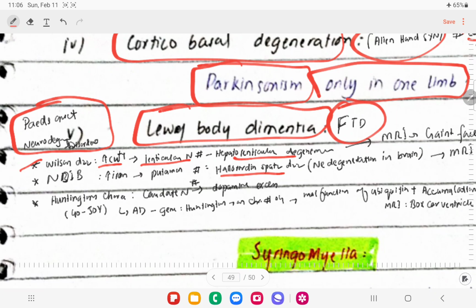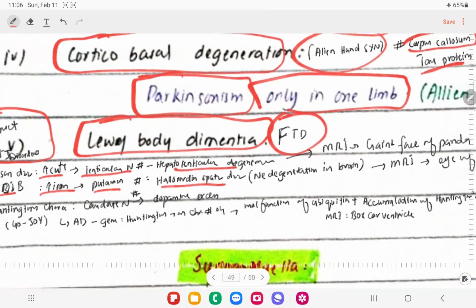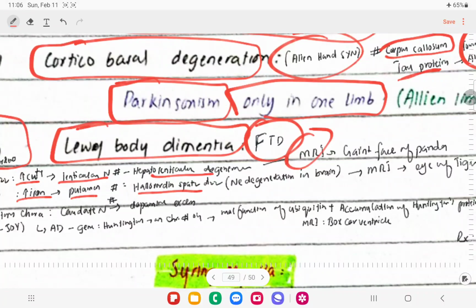This is also called neuronal degeneration with brain iron accumulation, right? So there will be iron deposition in the putamen, and this can lead to the same features that we see in Parkinson disease. In Wilson disease, if we get the MRI, we'll see the face of the giant panda sign, right?